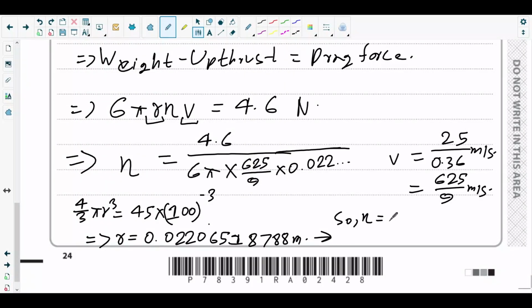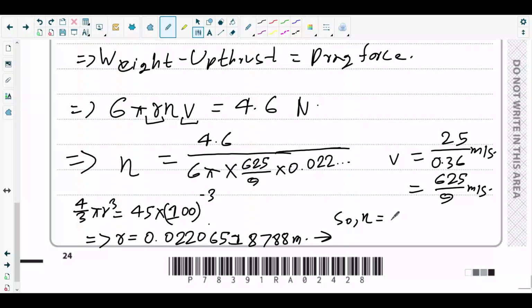Eta equals to how much? Answer times 625. I'm calculating the denominator at first. 620 answer times 625 over 9 times 6 times 3.1416. Okay, and in the numerator it is 4.6. Divide the answer. Okay, so this gives the value for eta.